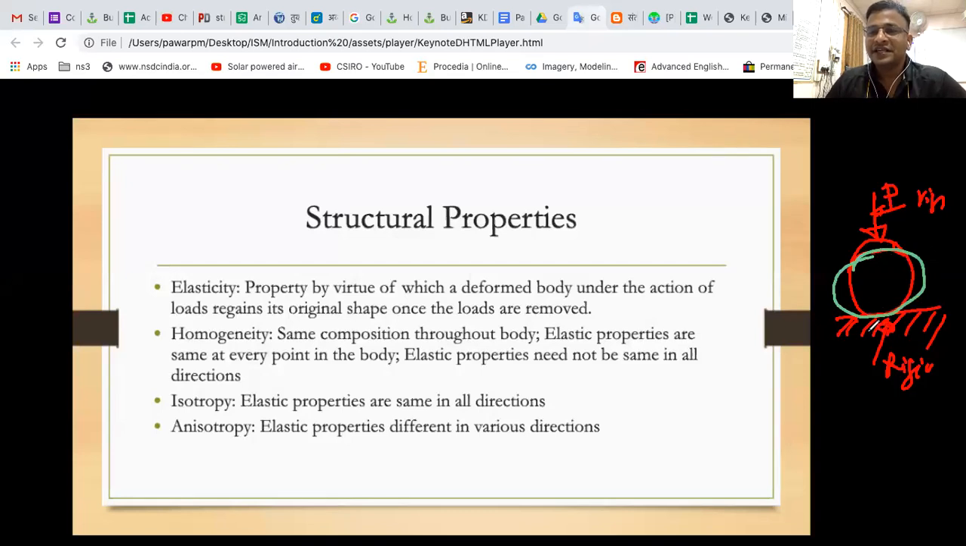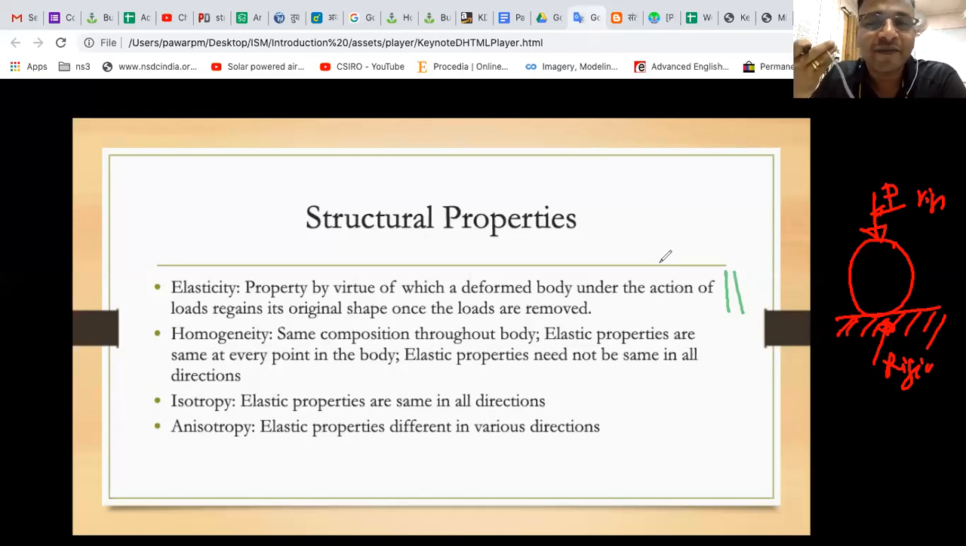And what happens if I remove the load? If I remove the load, the body regains its original shape. So if I apply load, the body is getting deformed, something like this. And if I remove load, the body gets its original shape. That property is called elasticity. Please write down this definition, and if you want to draw these diagrams quickly, you can. Elasticity is the property by virtue of which a deformed body under the action of load regains its original shape once the load is removed.